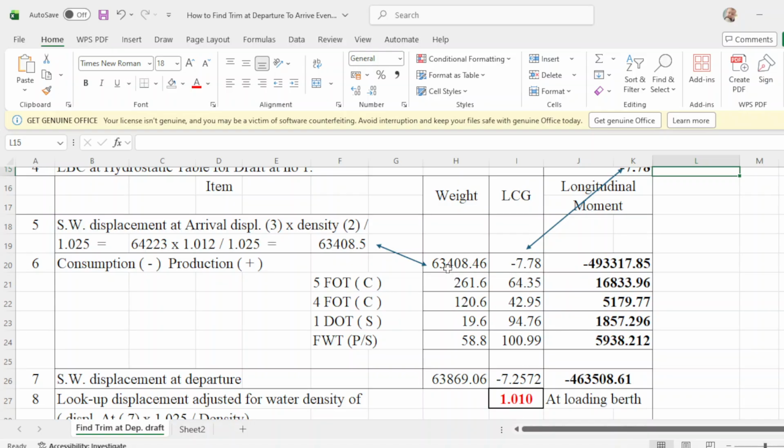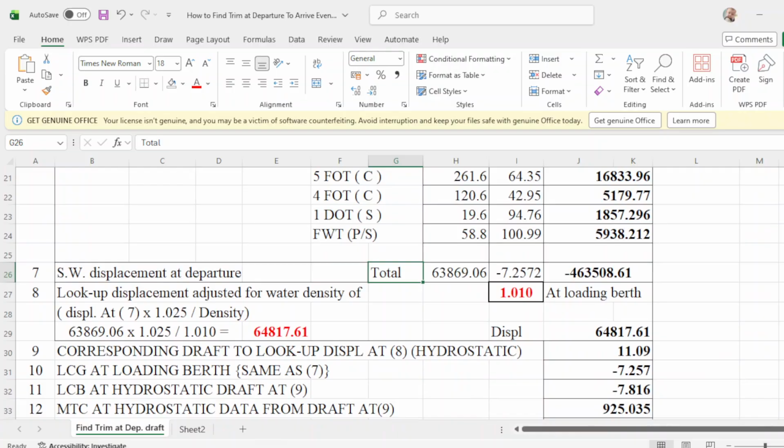So displacement times LCG will be the longitudinal moment. So weight times LCG, and so forth. Then your total weight, your salt water displacement, this could be your total, or your final displacement, you could say.